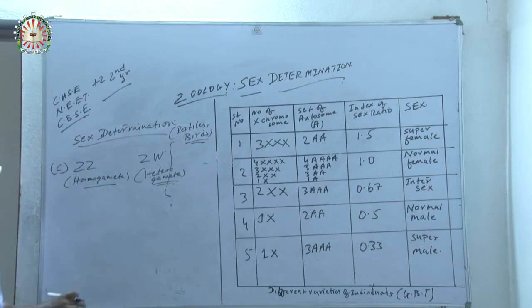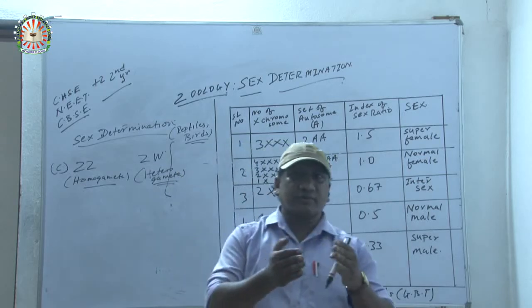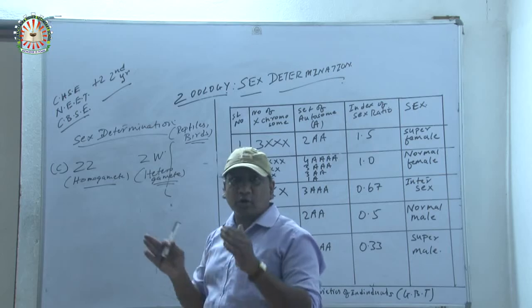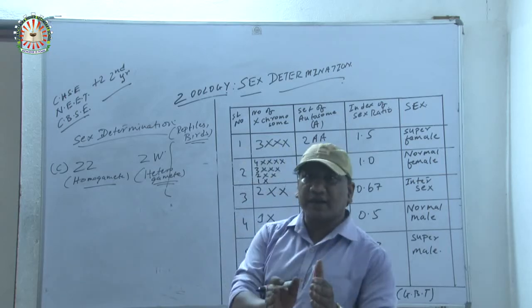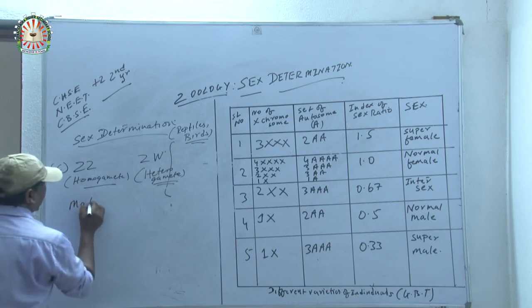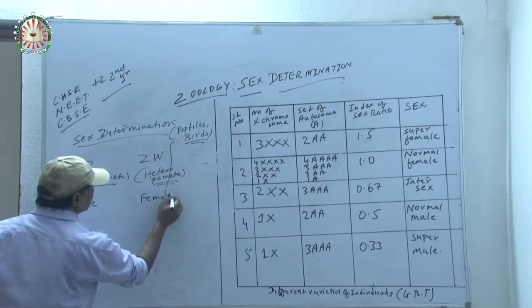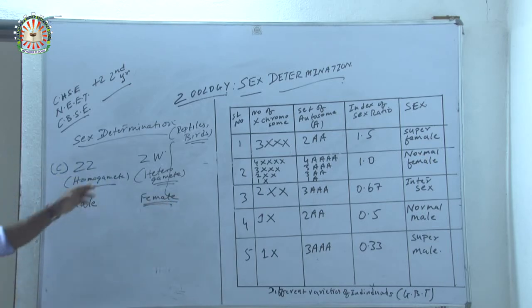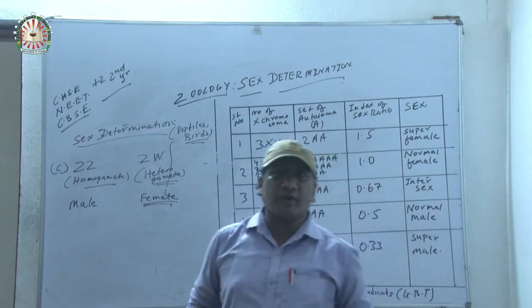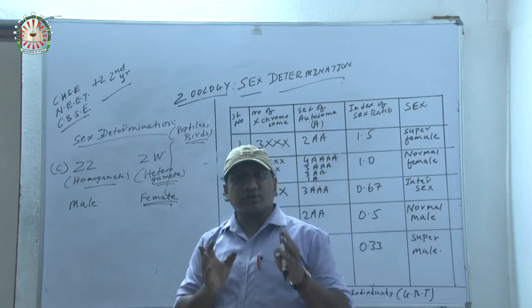Now, as we know, in humans XX is the female homogamete, but in birds and reptiles ZZ is the homogamete, and homogametes are male. Here ZZ represents male and ZW represents female. The best example I am giving from birds is the fowl. The chromosome number of fowl, or chicken, is 78.